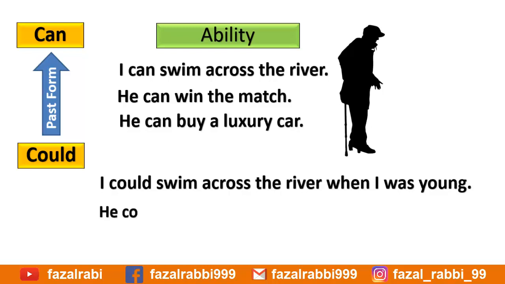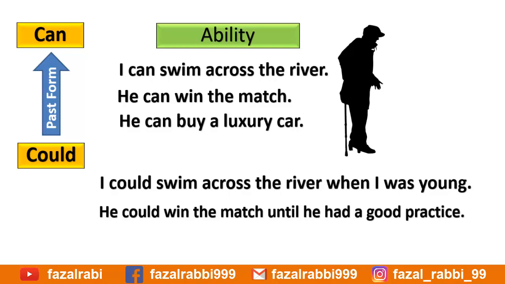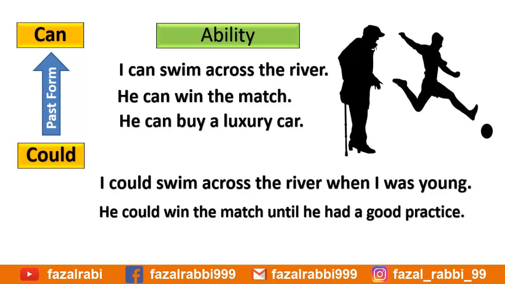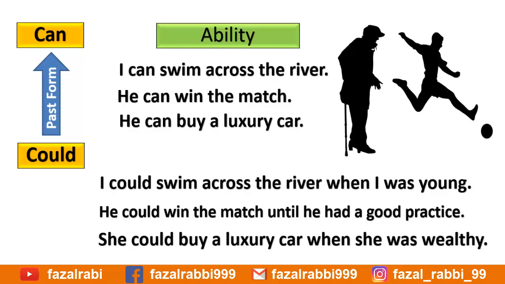Here are a couple of examples. He could win the match until he had a good practice. She could buy a luxury car when she was wealthy. So, in these sentences, can shows the present ability and could shows the past ability. This is the first difference between the two verbs.